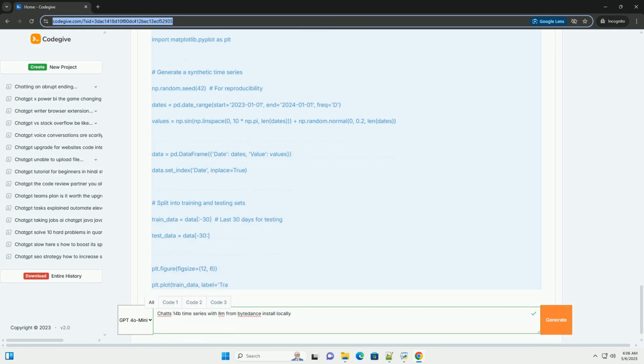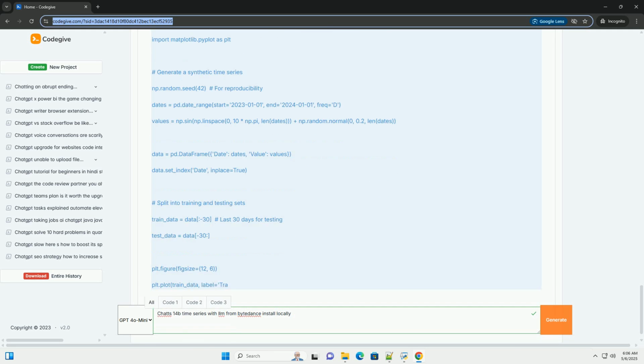Explanation: BitsAndBytesConfig. This class configures the quantization process. load_in_4bit equals true enables 4-bit quantization. bnb_4bit_quant_type equals nf4 specifies the quantization type. nf4 is a recommended choice for its balance of accuracy and memory efficiency. bnb_4bit_use_double_quant equals true enables double quantization, which further reduces memory usage.